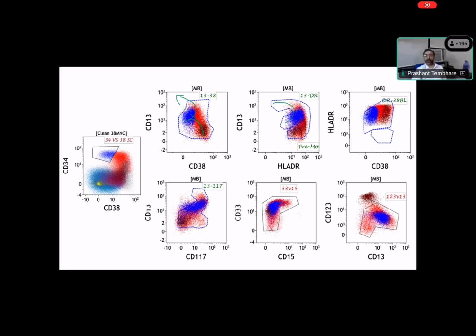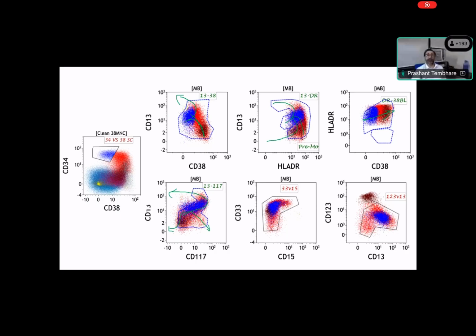The same way, we have another pattern with CD34 and HLA-DR, like this and like this and like this. Then we have an HLA-DR and CD38 pattern, so they are moving in an upward direction. Again, this is a direction, and this is a direction. So there are different directions in which the cells mature. By using this combination, we can see what happens. The point I'm repeating is that by using this gate, we can see the maturation pattern.